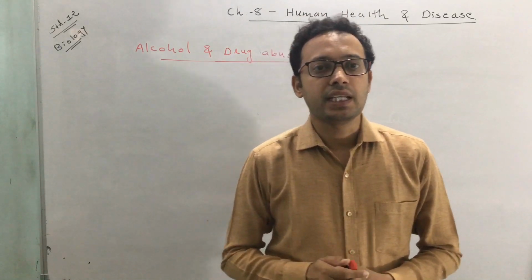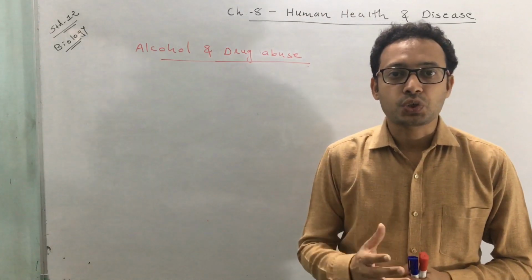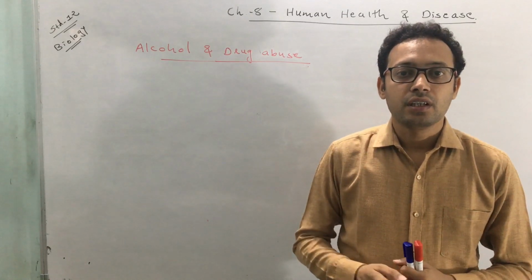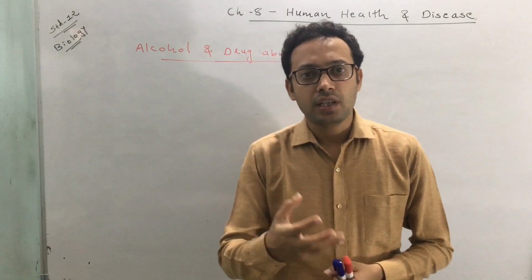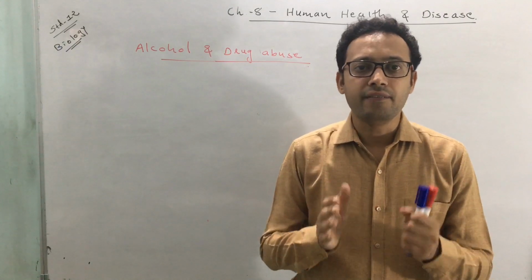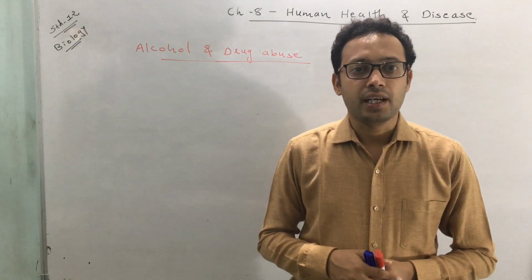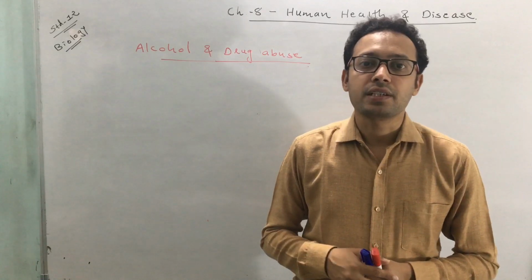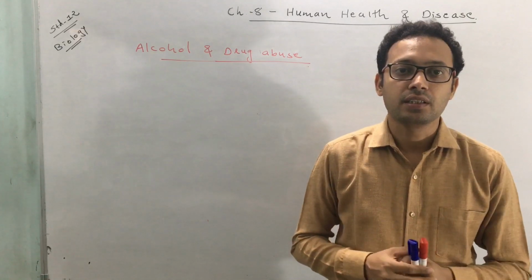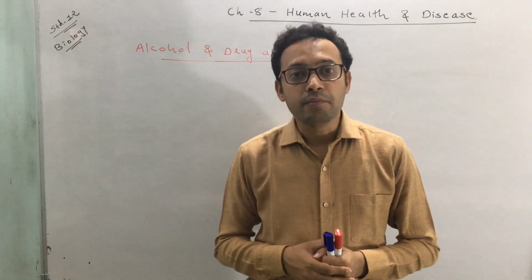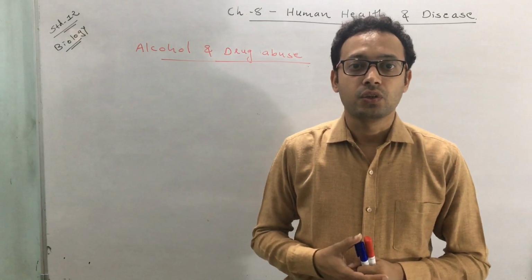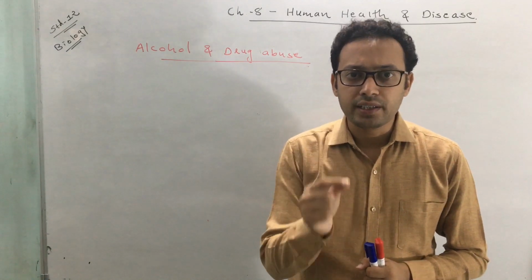The recent surveys and statistics say that in the society the consumption of alcohol and drugs has been increased day by day. So what happens? The alcohol and drugs that are consumed by the people of the society have very harmful effects on the society and that generates a bad society. Anyhow, we have to remove this problem from the society, and this problem can be removed by education and proper guidance. Okay, so that's why you are learning this one.